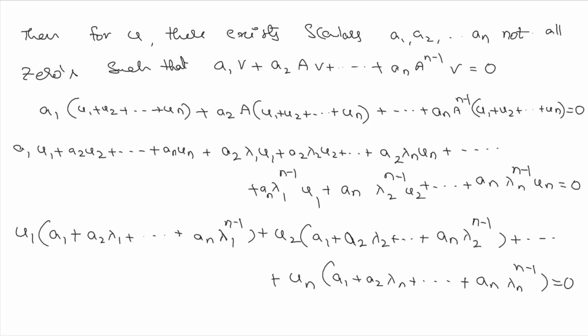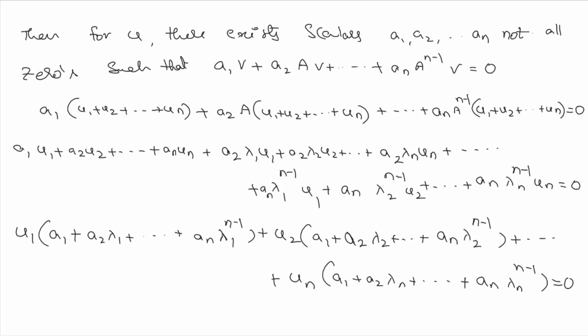So what does this equation represent? We have a1, a2 and so on, an are scalars, and lambda 1, lambda 2 up to lambda n to the power of n minus 1 are also scalars. So in total this entire expression is a scalar, and this is a scalar, this is a scalar. So that means it is a linear combination with n different scalars of the linearly independent vectors, since u1, u2 up to un are eigenvectors corresponding to the matrix A, which are linearly independent.